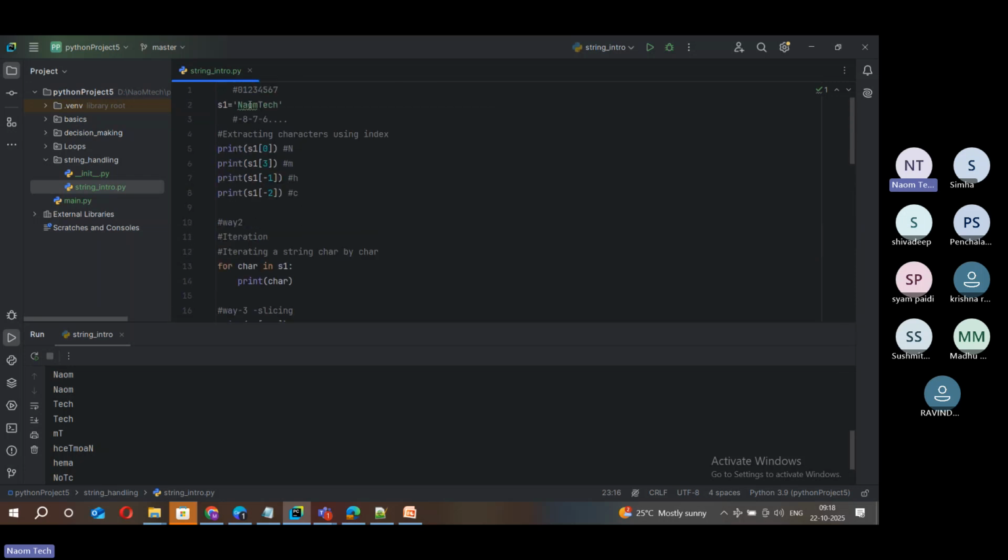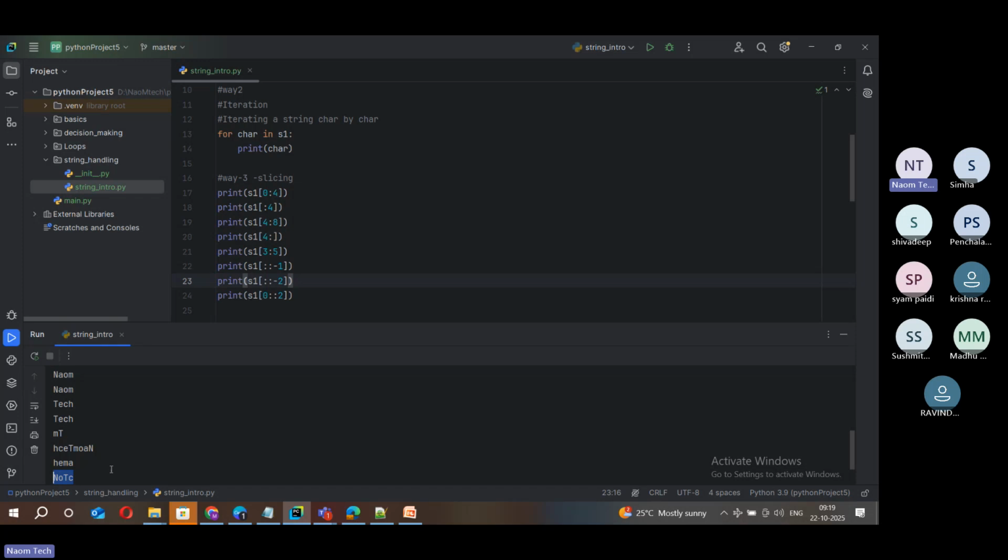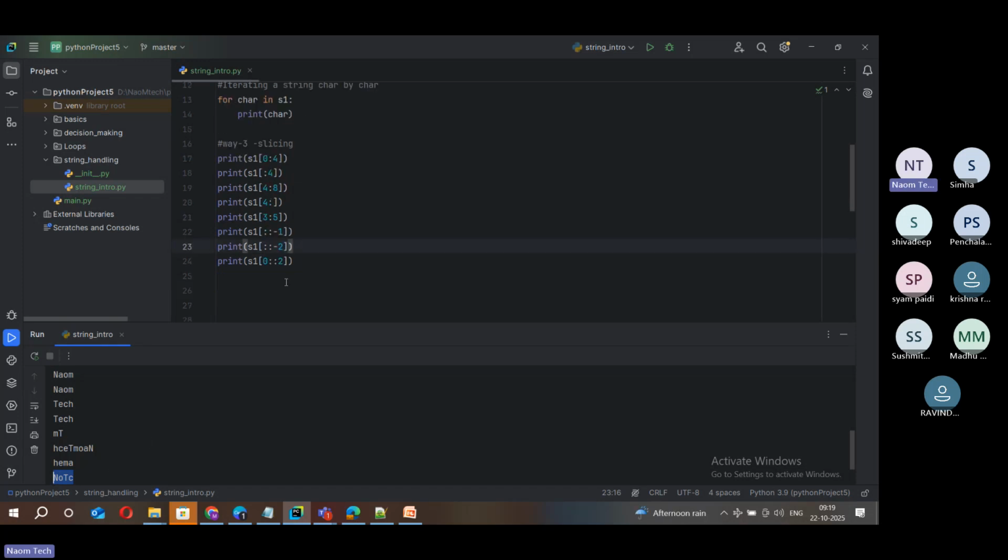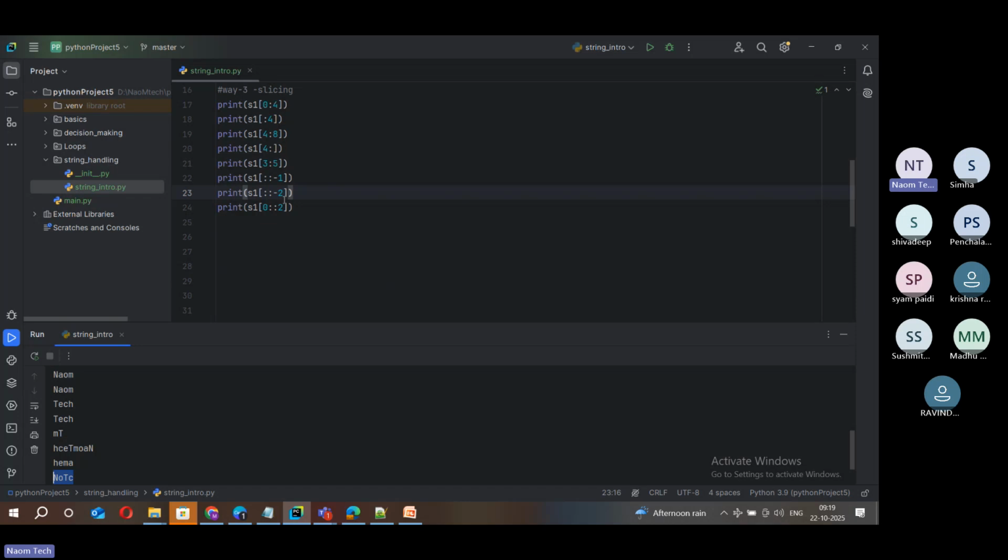You can see after that it goes to O. After that it goes to T. After that it goes to C. That's what we got here, not NOTC. So it's not like this step is applied only for reversing. Step can be used even in positive order. So this is a quick idea about slicing and the secrets associated with slicing.